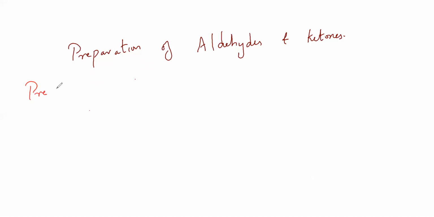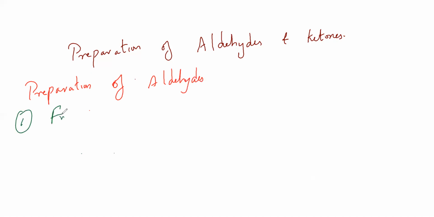Preparation of, just like alcohols and everything, we've got preparation of aldehydes and ketones. The first one, Stephen's reduction. Preparation of aldehydes, I'll just write down here. First one, from nitriles.